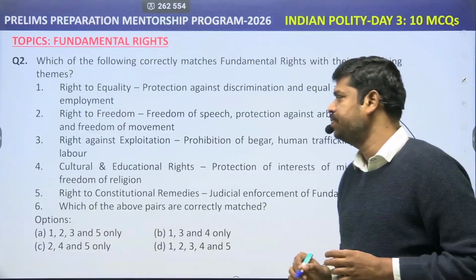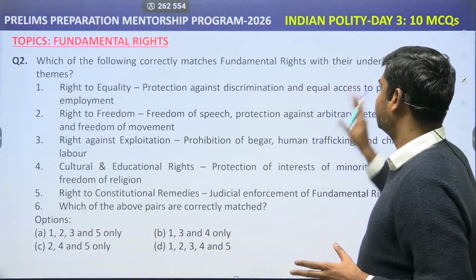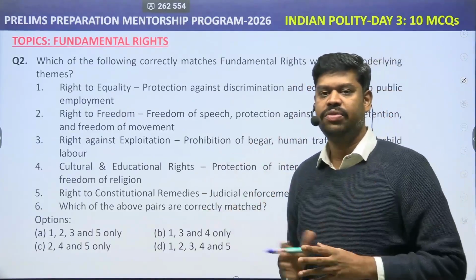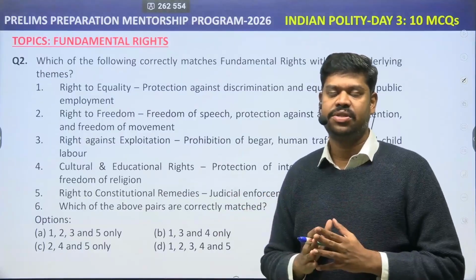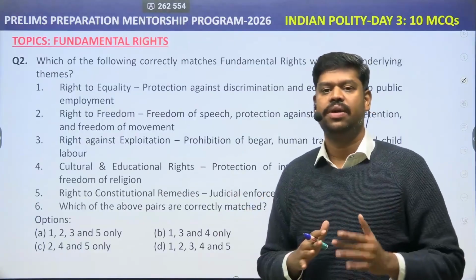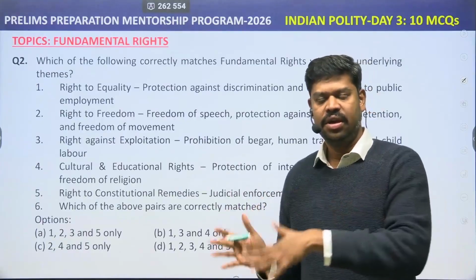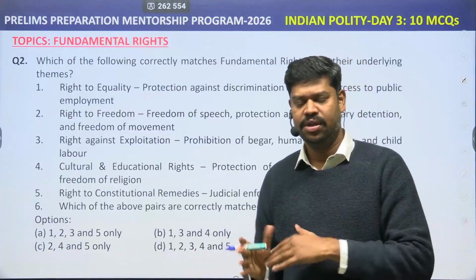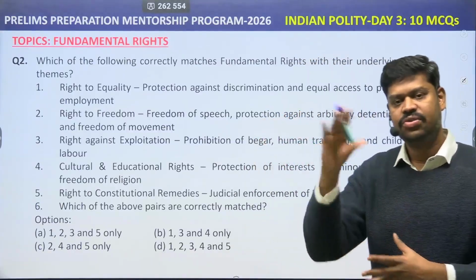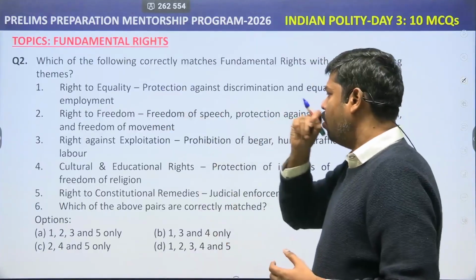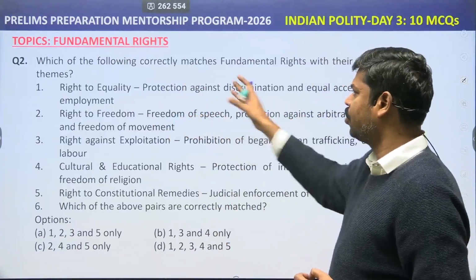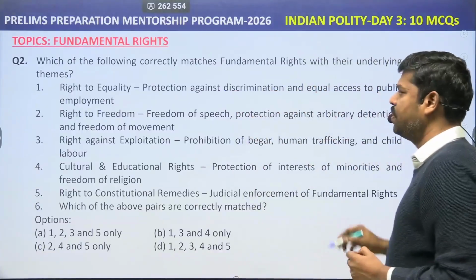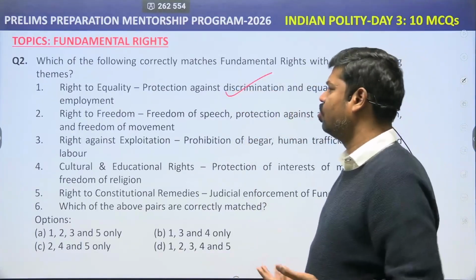Come to question number 2. Which of the following correctly matches the fundamental rights with their underlying themes? This is again an important area. From the themes itself, UPSC asks questions. There are 6 themes of fundamental rights: right to equality, right to freedom, right against exploitation, right to freedom of religion, cultural and educational rights of minorities, and right to constitutional remedies. Under these themes, different sets of rights are there. Right to equality, Article 14 to Article 18: protection against discrimination and equal access to public employment. This is all there, 15, 16 and all those things.